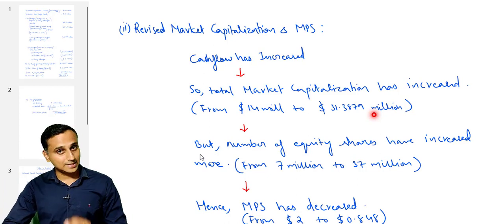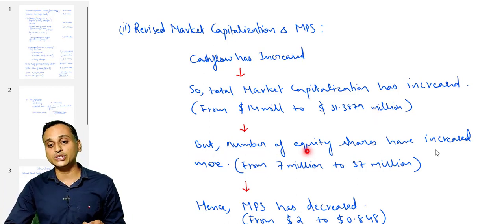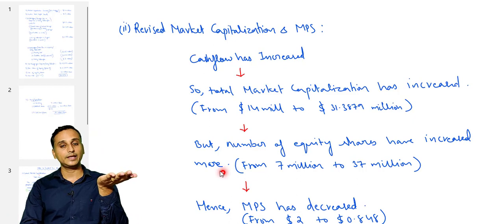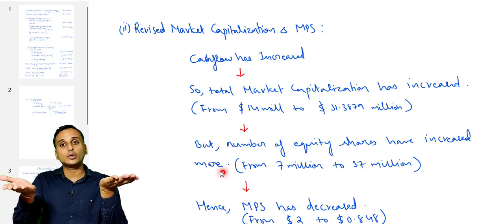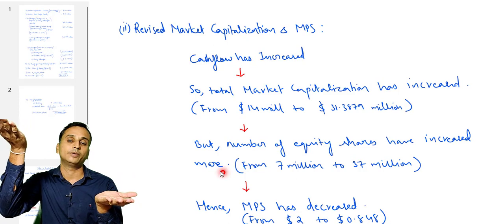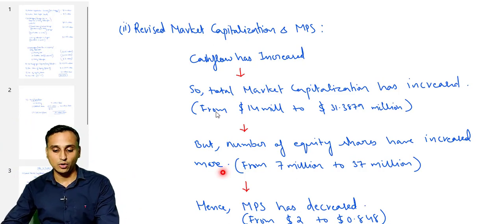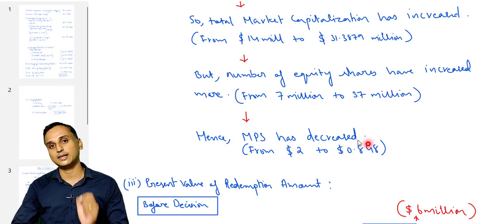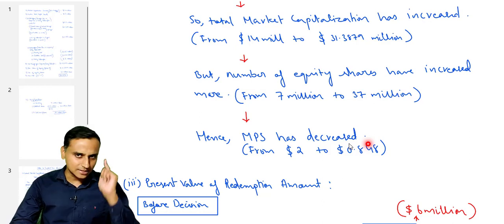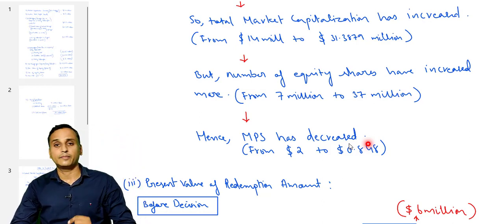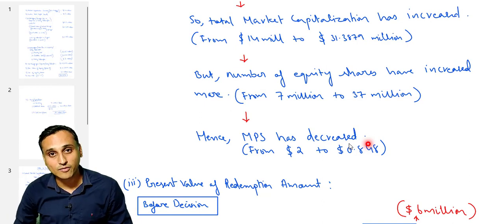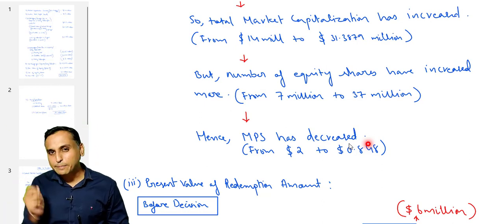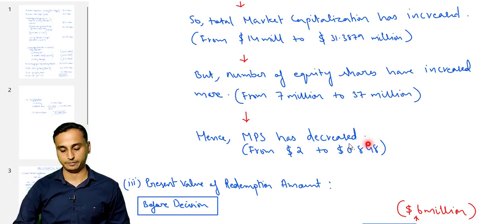Then one more thing has happened in the question, everyone: the number of equity shares has increased more. So market capitalization has increased. Yes, but the number of equity shares has also increased, and increased more. Because of that, what has happened? The MPS has decreased. So one very interesting thing has happened in this question. Market capitalization has increased because cash flows have increased, but along with that, the number of equity shares has also increased, but increased more proportionately. Because of that, MPS has not increased, it has fallen.